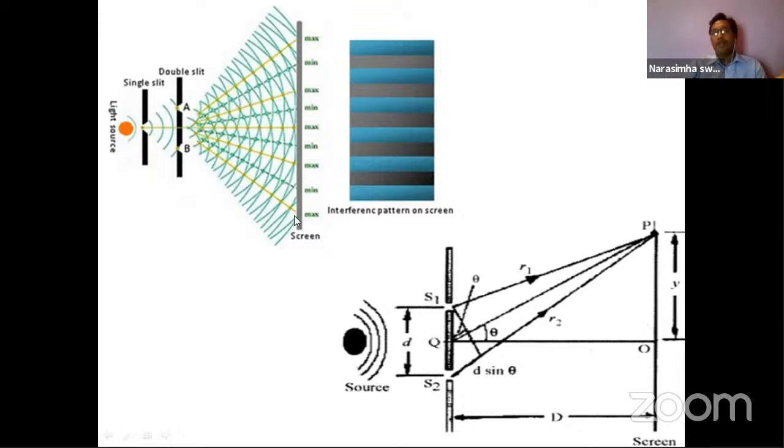For all the wavelets, there will be what? The crests and troughs will be there. So whenever one crest of one wave and another crest of another wave are superimposed, then we'll get the maximum. We'll get the maximum.